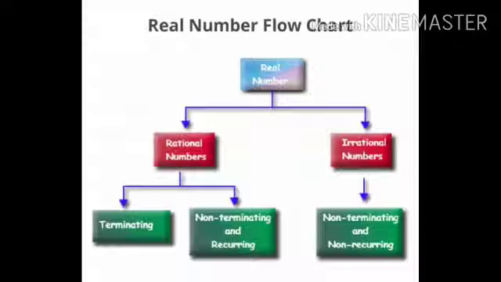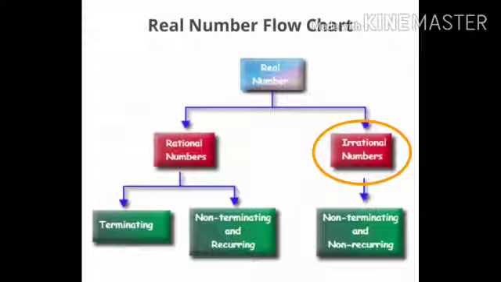On the other hand, non-terminating decimals means we never get 0 as a remainder when the denominator divides the numerator, but there is a repetition of a digit or a block of digits as a quotient. Thus, we see that the decimal expansion of rational numbers has only two choices: either terminating or non-terminating recurring.